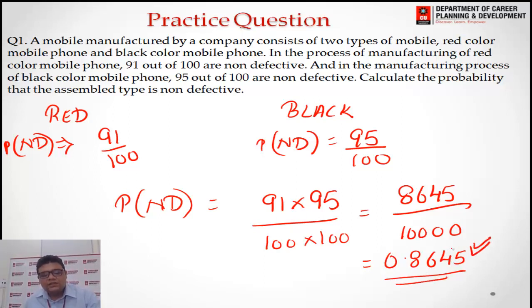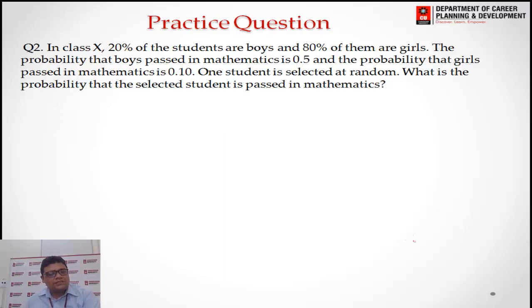0.8645. This will be the correct answer in this case. Okay, clear to everyone? This is your first question where we have to find the probability of the assembled item being non-defective. Now let us move to the next question.